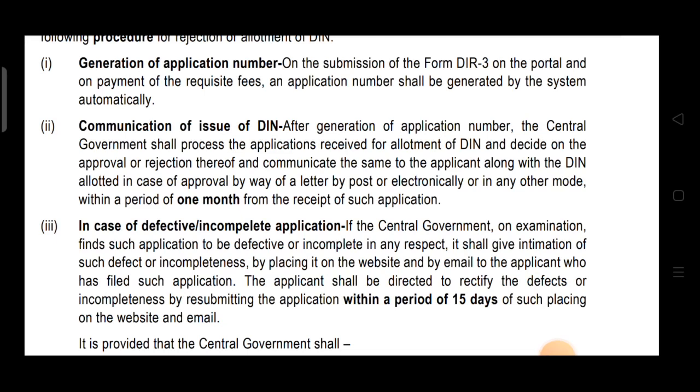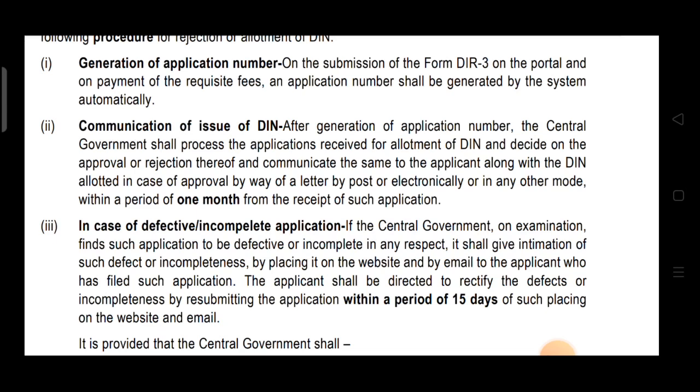Now what is written over here? Once you submit form DIR 3 along with fees, an application number will be generated, and once that number is generated, the application will be processed, and at the time of processing, central government will decide either to approve or reject the application. If the application is approved, then central government will communicate the same to the applicant along with the DIN.